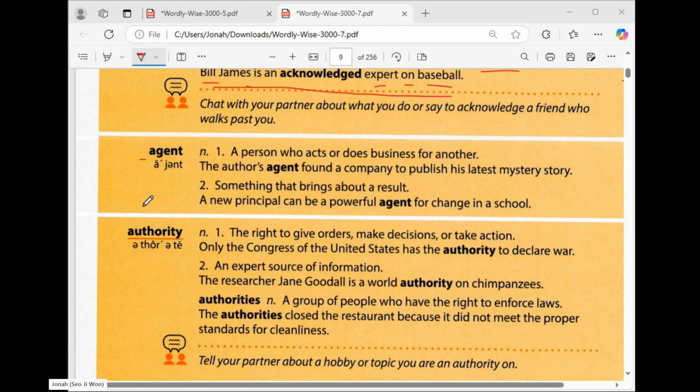Okay, let's read this. Read the meaning. A person who acts or does business for another. Okay. Yes. A person who acts or does business for another. So the author's agent found a company to publish his latest mystery story.